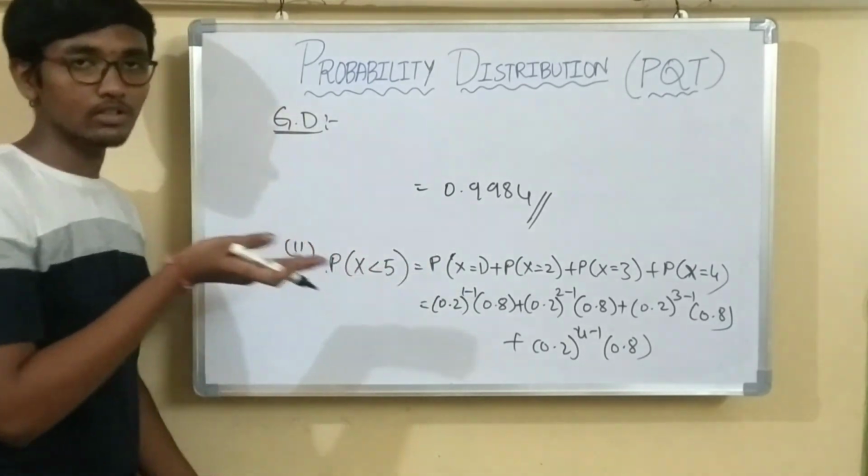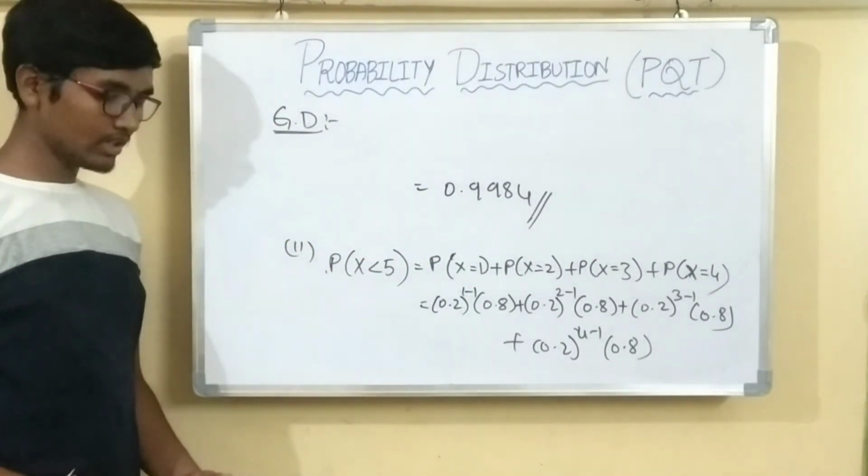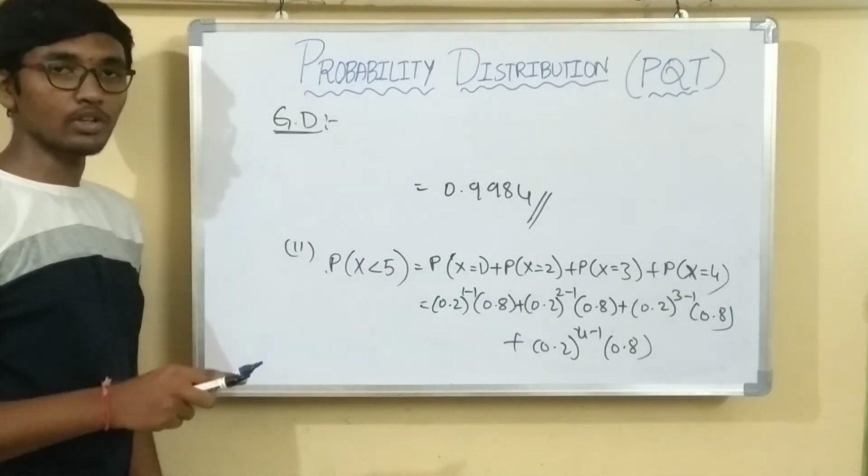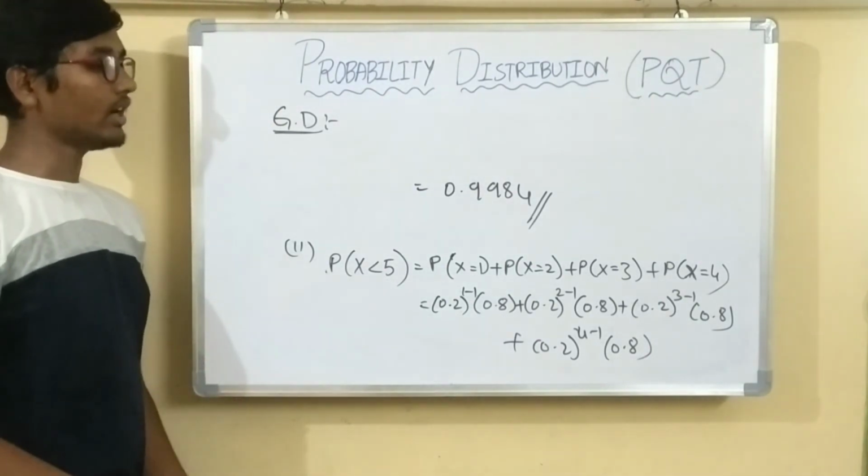This is the problem on geometric distribution. So in this video we have seen problems on geometric distribution, Poisson distribution, and binomial distribution, and I think you have understood.